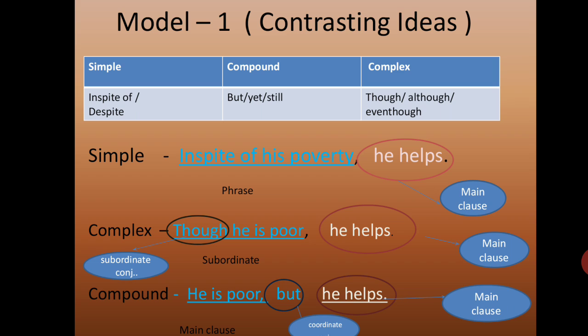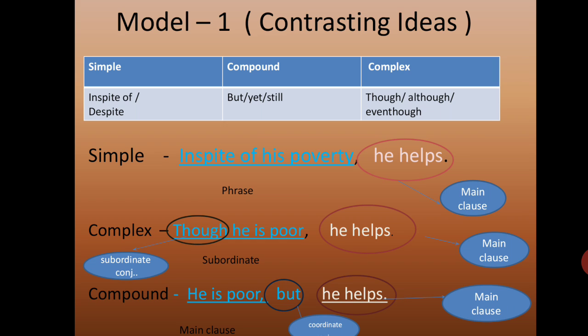Okay, let's look at the simple sentence. In spite of his poverty, he helps. He was poor, but he helps. He is poor, but he helps. So in the simple sentence in the table, you look at the clue, in spite of. That in spite of is here.